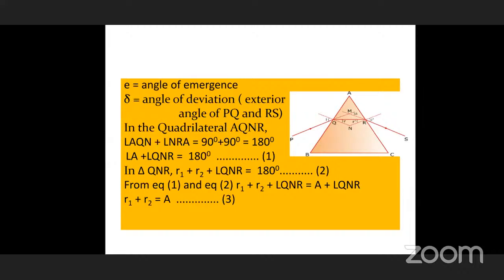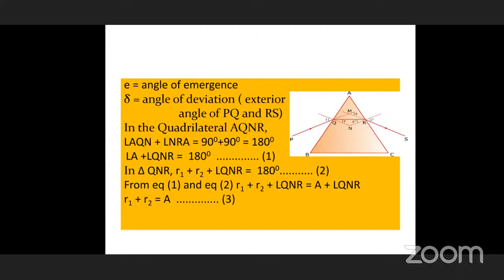So now let us start the derivation. First you take AQNR as a quadrilateral. In this quadrilateral, what is angle AQN? That is exactly 90 degrees, because at Q, QN is the normal. Similarly, NR is also a normal. Therefore, angle AQN plus angle ARN is 90 plus 90, so the total is 180 degrees.